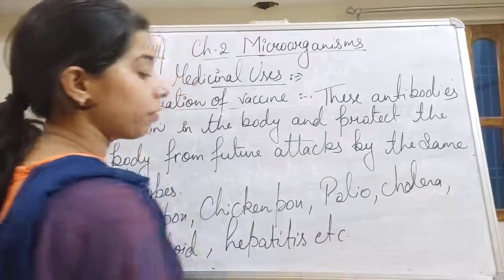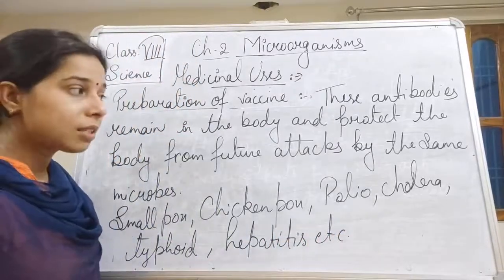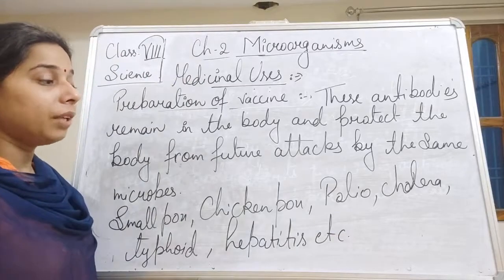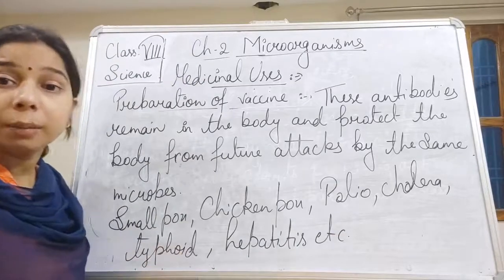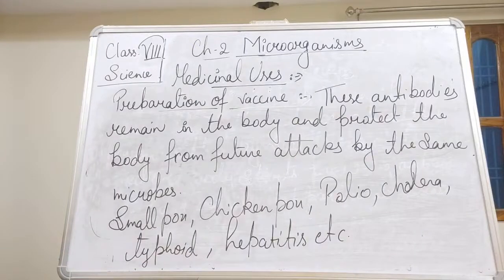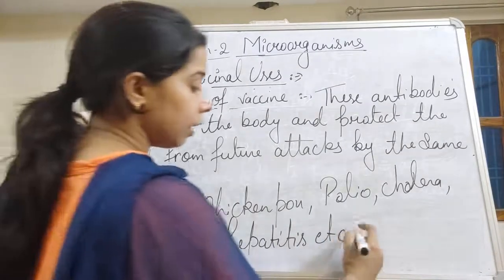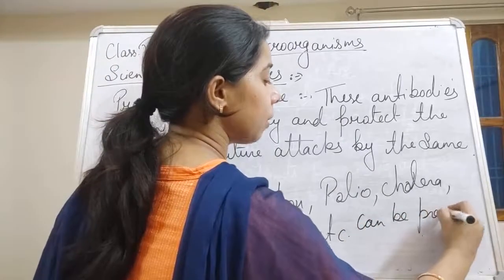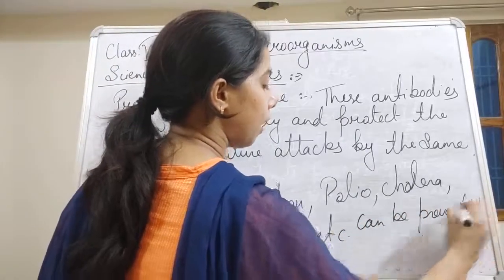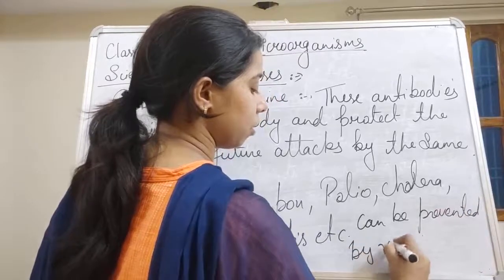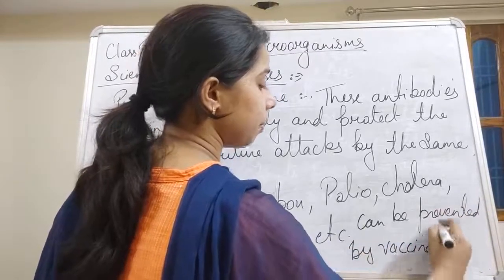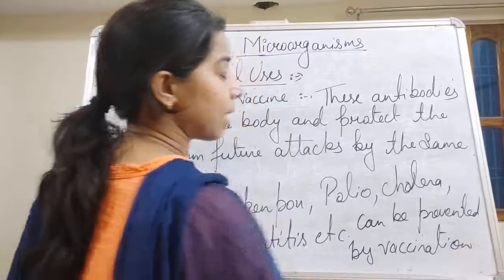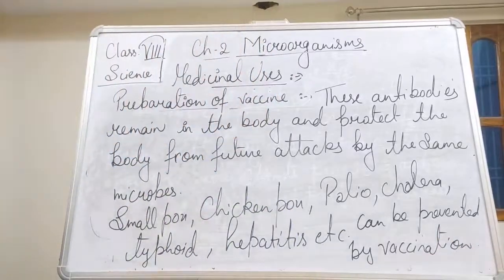These are some of the diseases caused by microorganisms, and we have developed vaccines which help in protecting from these diseases. Okay, so they can be prevented through vaccination. So this is how we can prevent diseases with vaccines.